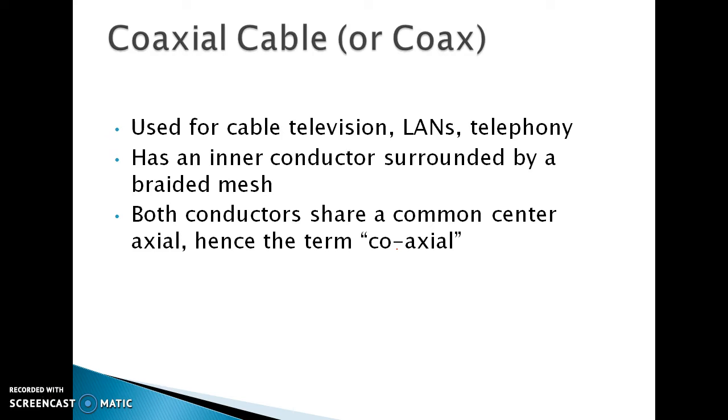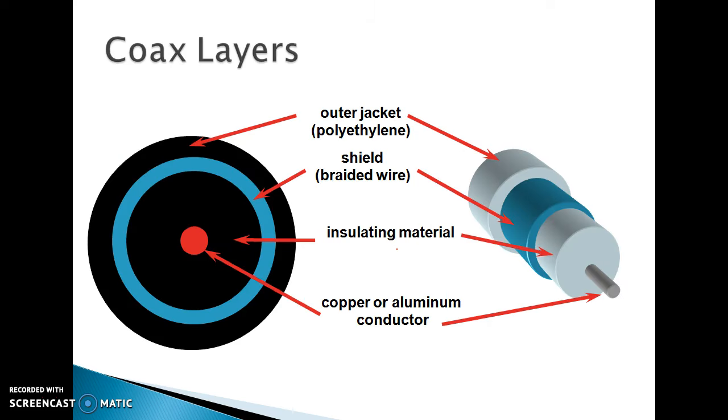Basically, a coaxial cable consists of a structure like this. These are the coaxial layers. You can see this is the copper or aluminum conductor. You already know copper is a good conductor of electricity. This is the central part, which is a thick copper wire.